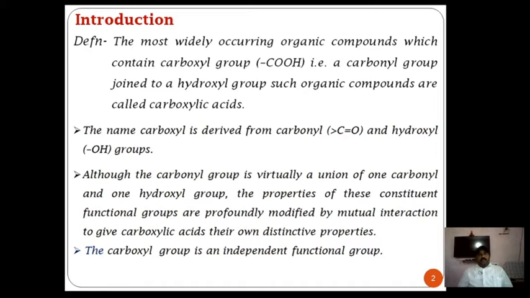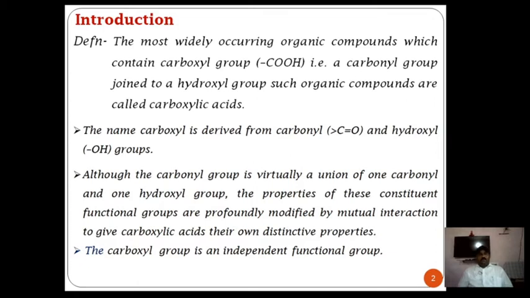The name of the carboxylic group is also derived from carbonyl group and hydroxyl group: carb from carbonyl and oxyl from hydroxyl. This is known as a carboxyl, COOH. C double bond O, OH. C double bond O from carbonyl and OH from hydroxyl.